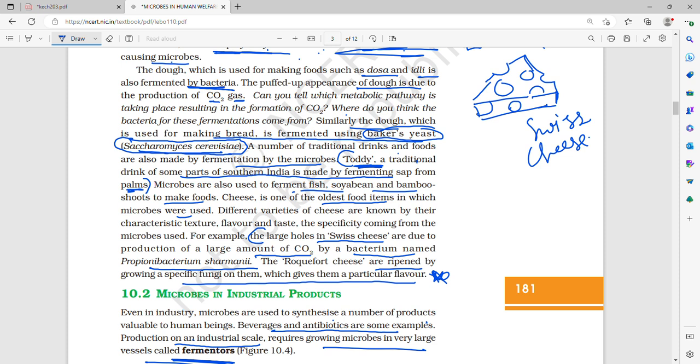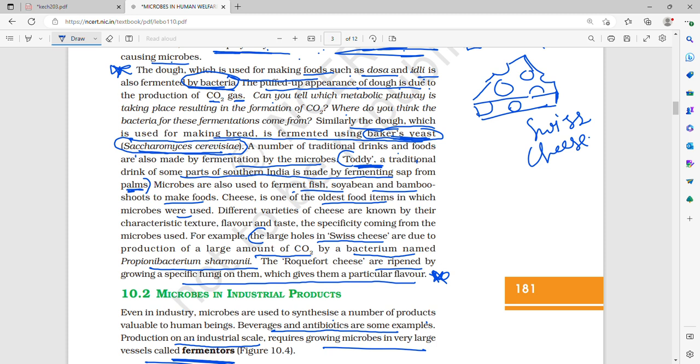Then dough, which is used to make food as well as dosa and idli, gets its puffed-up appearance from fermentation. The puffed-up appearance of dough is due to the production of carbon dioxide gas. The dough can be fermented by bacteria, but it is usually fermented by baker's yeast.